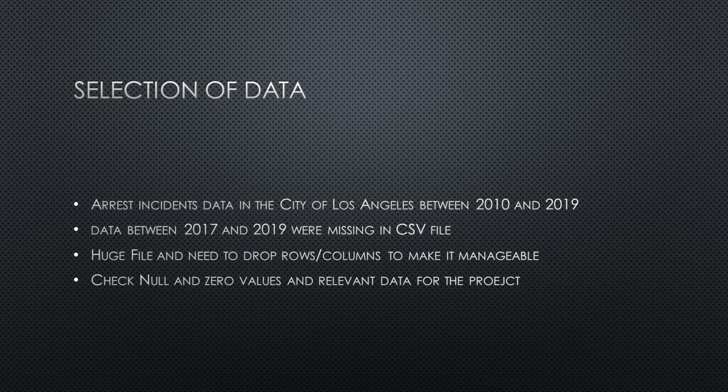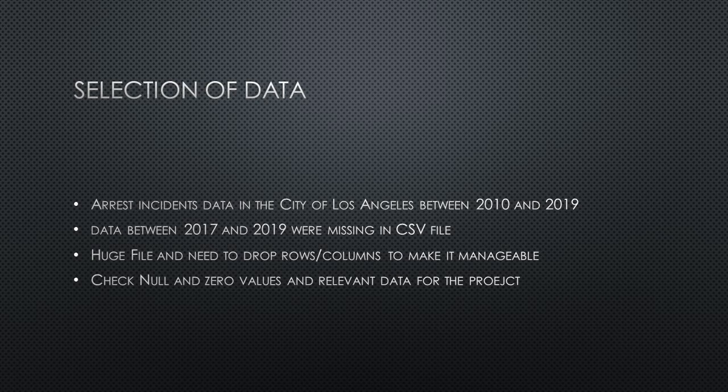The columns include report ID, report type, arrest date, time, area ID, area name, reporting district, age, sex code, descent code, charge group code, charge group description, arrest type code, charge, charge description, disposition description, address, cross street, latitude, longitude, location, booking date, booking time, booking location, and booking location code.